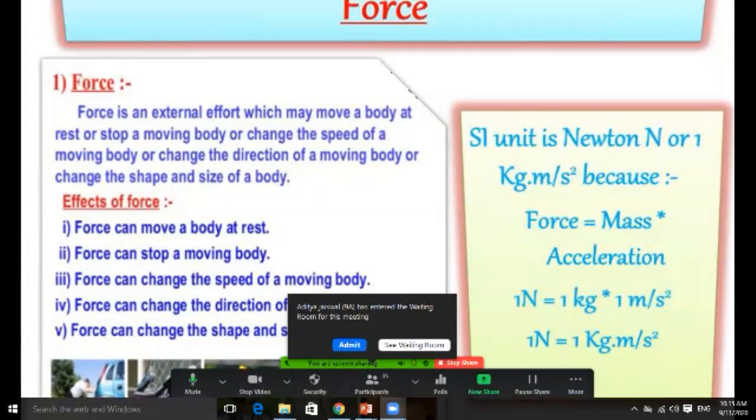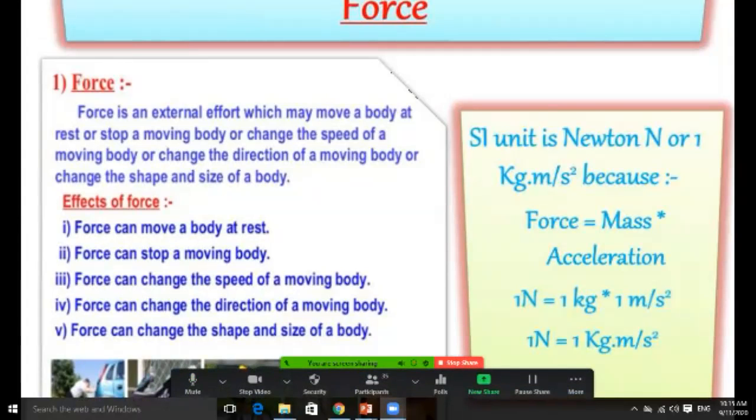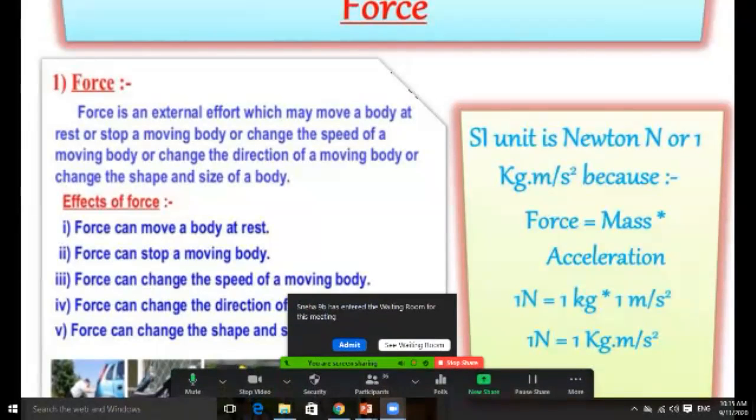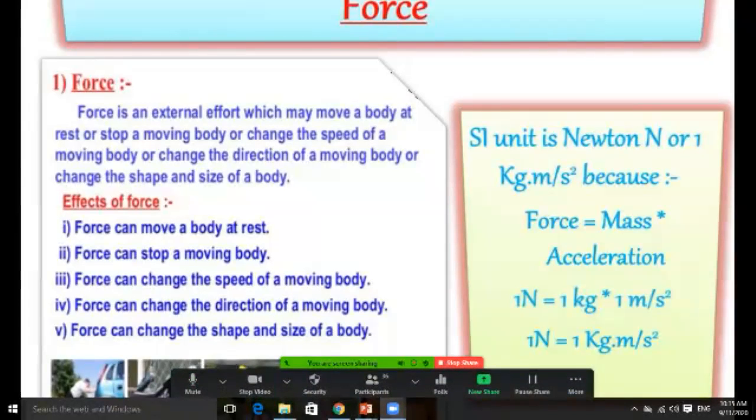So force can change the speed of a moving body also. Like you are driving a car and you press the accelerator more, what happens? It starts increasing the speed.